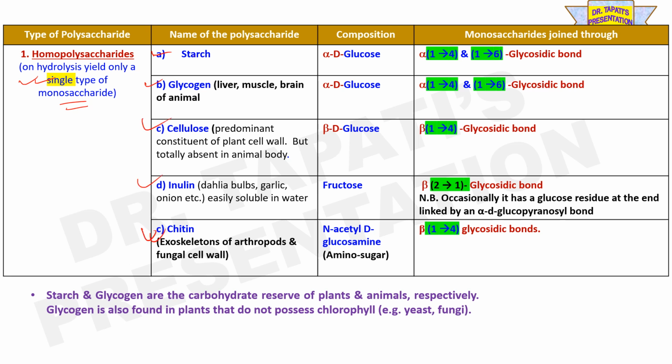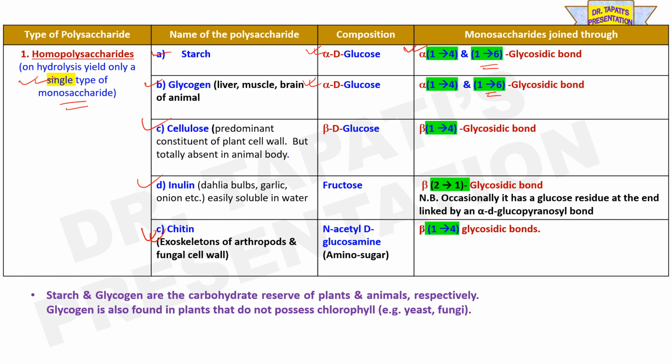Starch and glycogen are composed of the monosaccharide alpha D glucose. So the building block of starch and glycogen is the monosaccharide alpha D glucose. And in these two polysaccharides, alpha 1,4 and alpha 1,6 glycosidic linkages are present, where the alpha 1,6 glycosidic linkage is known as the branching point.